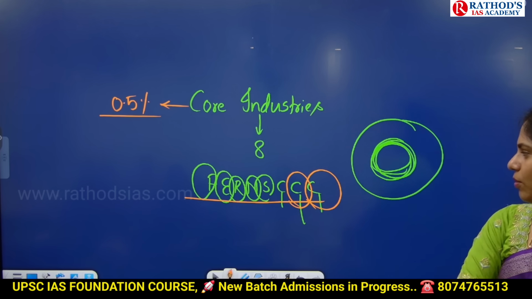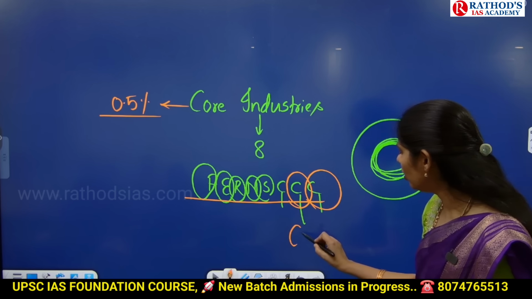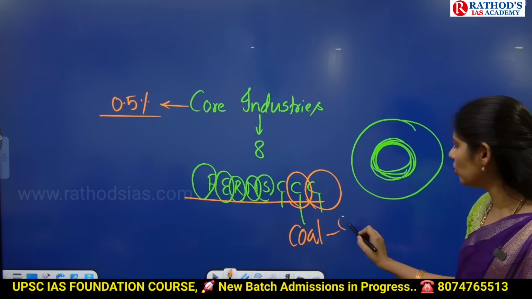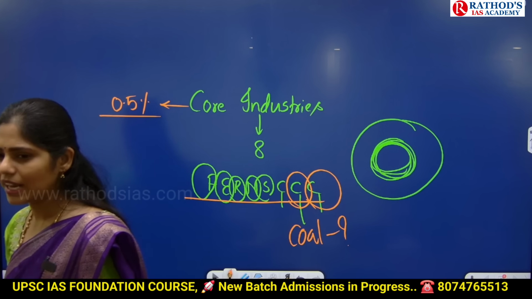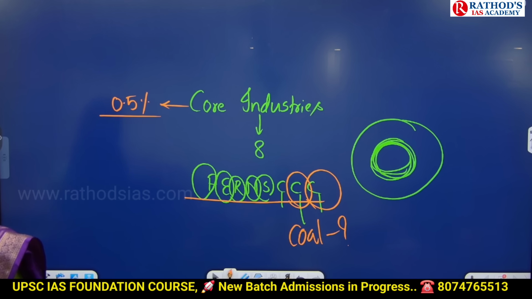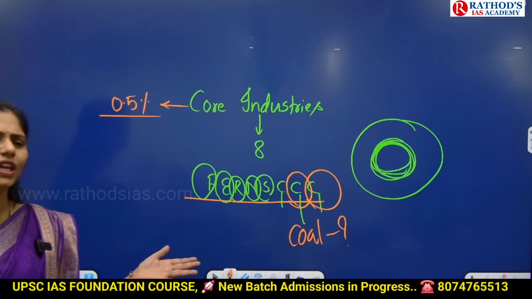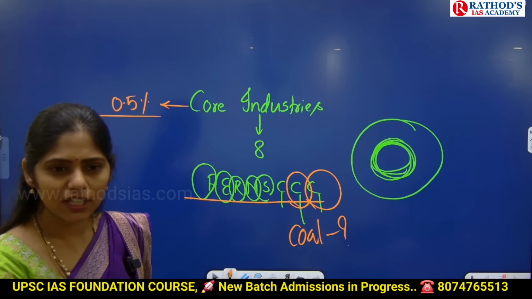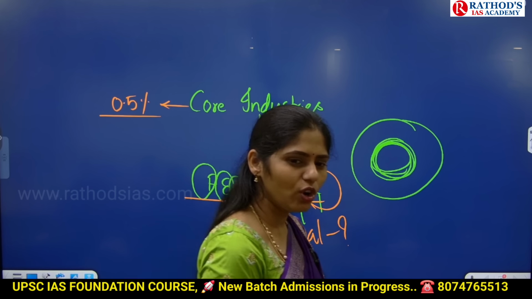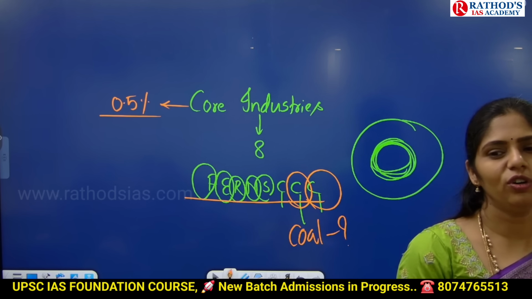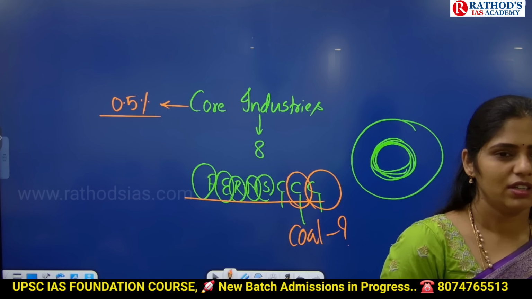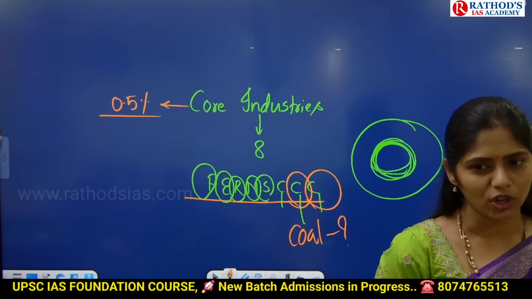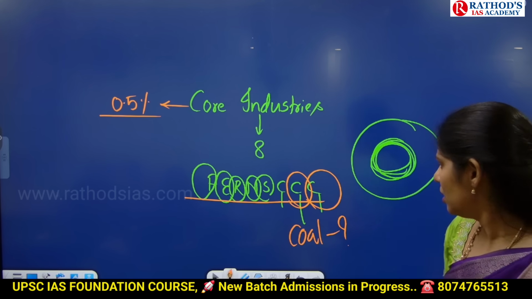Okay, and what about coal? Nowadays, climate change is happening at a very rampant pace. There is an increase in heat waves, cold waves, El Nino, melting of glaciers, global warming, everything.